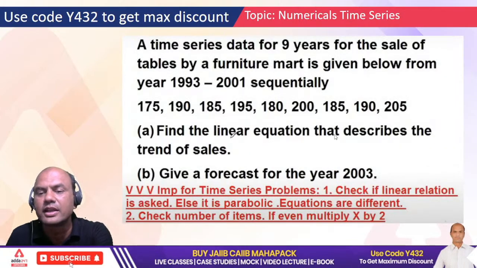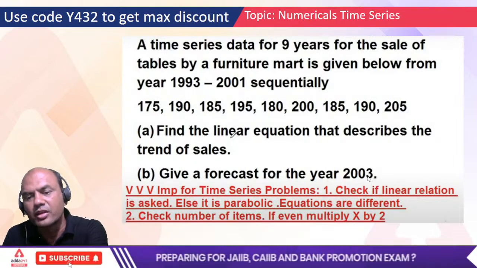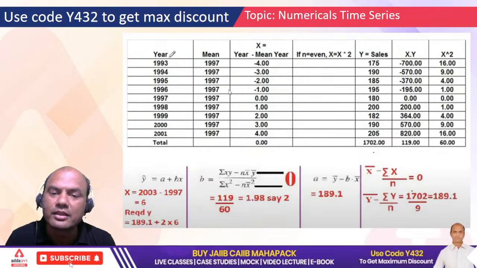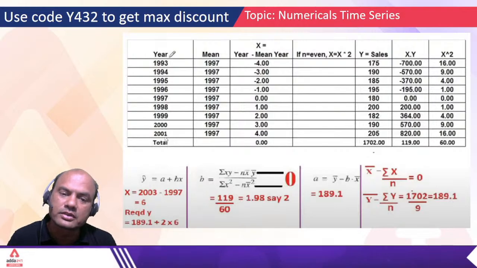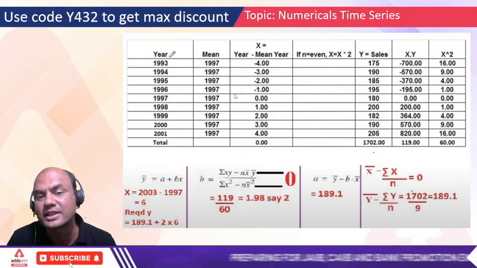Find a linear equation. Now second part, find the forecast for 2003. Now for 2003, what is the difference between 2003 and mean? Because here I found out the mean everywhere. So the same thing I'll have to do with 2003 also. So 2003 minus 1997, that is 6.